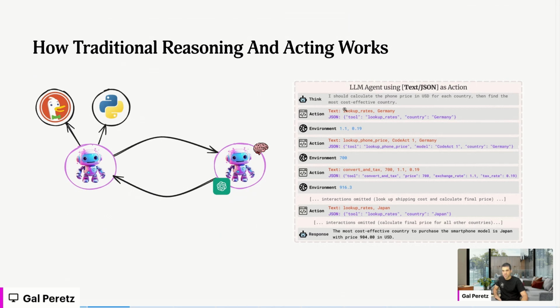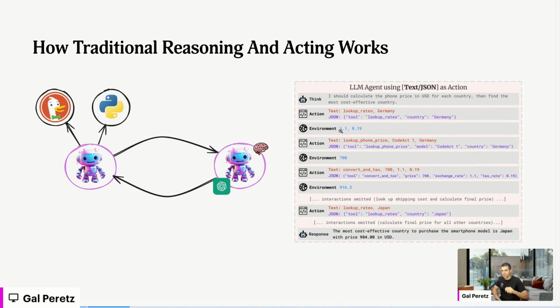So this is an example. Let's say that we want to search for a specific price for a specific phone, but we want to search it in several countries and know which is the most cost-efficient country to buy from. The first step is to think: the LLM thinks about what the intent of the user is. Then it understands, okay, I need to call a tool, so it outputs a JSON with the name of the tool and the parameters.